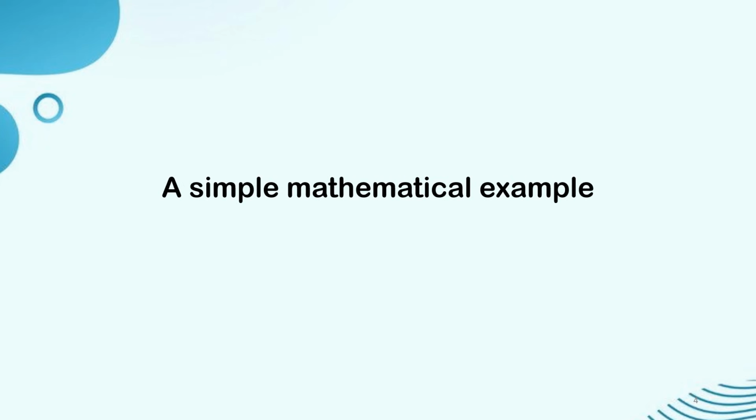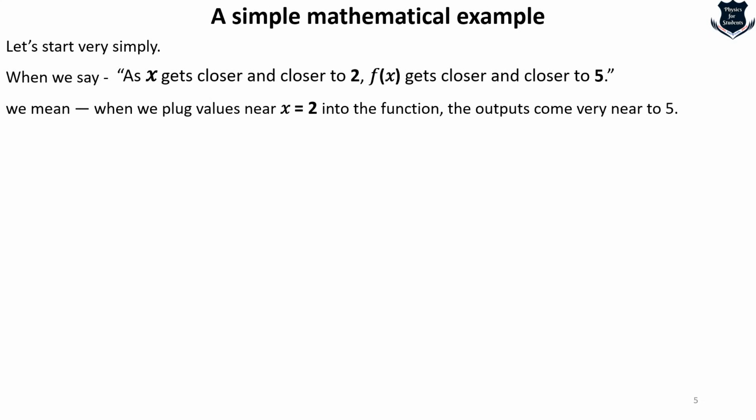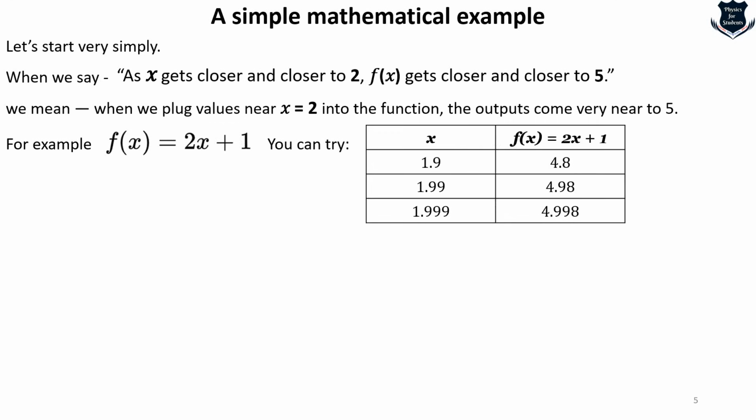Now here is a quick and very simple mathematical example which will make you understand the real power of real analysis rather than some vague English definitions. Say as x gets closer and closer to 2, f(x) gets closer and closer to 5. If we plug in values, for example f(x) = 2x + 1, this table shows that if x goes from 1.9 to 1.99 to 1.999, the value comes closer to 4.8, 4.98, 4.998 and so on.